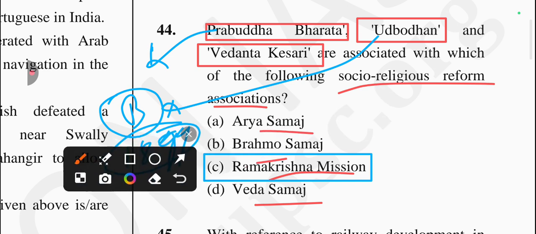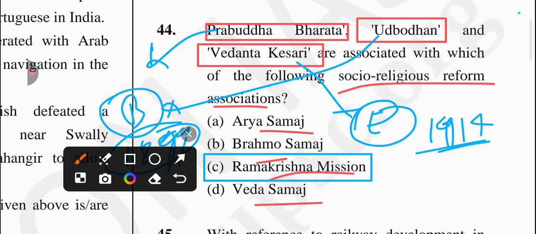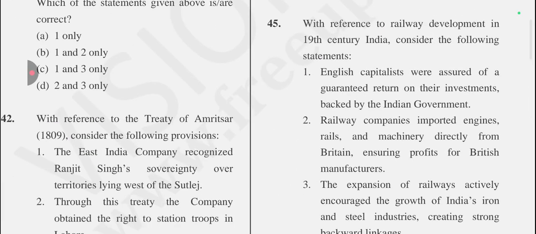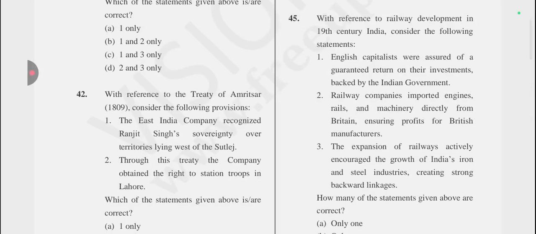And if we're talking about the Vedanta Kesari, which is the cultural and spiritual magazine in English, it started in 1914. Okay, so option number C is the correct one. Next question is, with reference to the railway development in the 19th century, consider the following statements, and there is asking about the correct one.